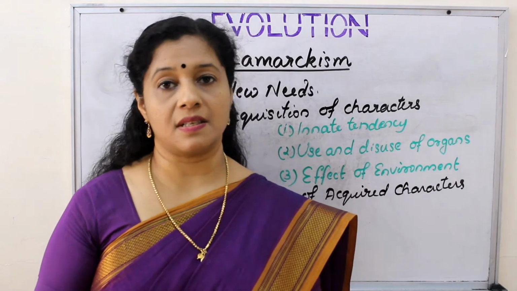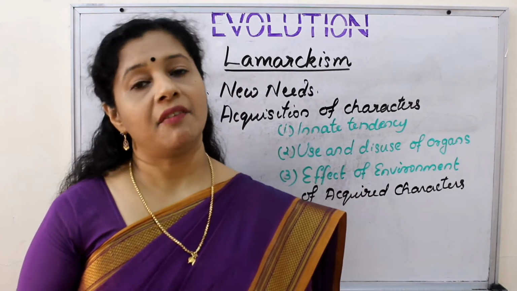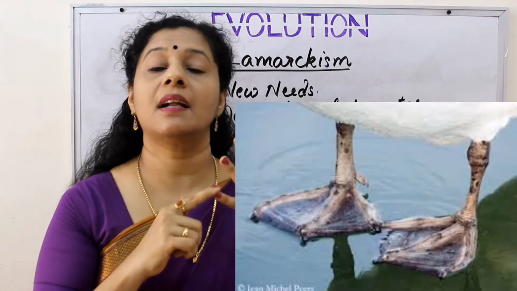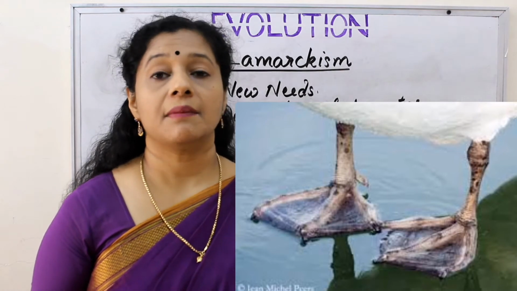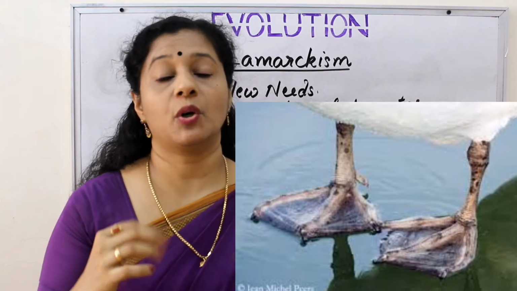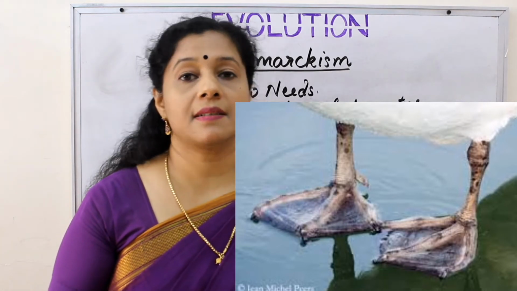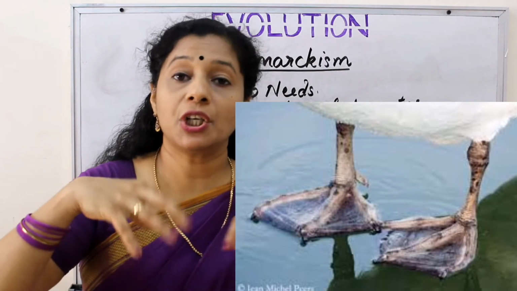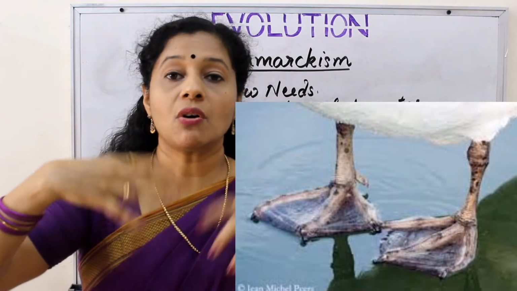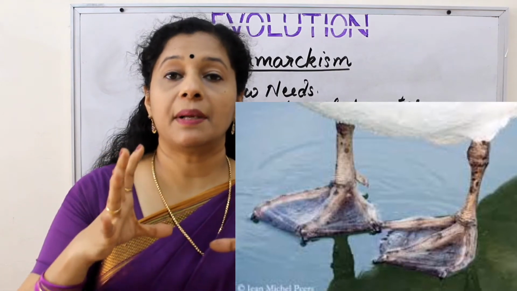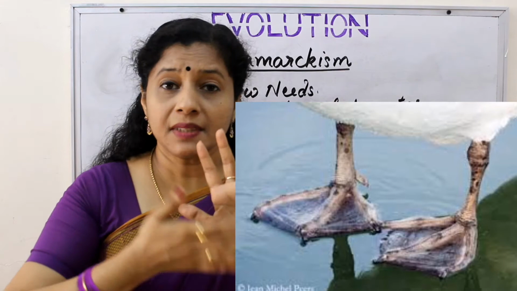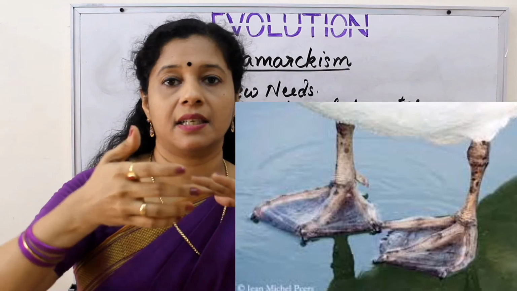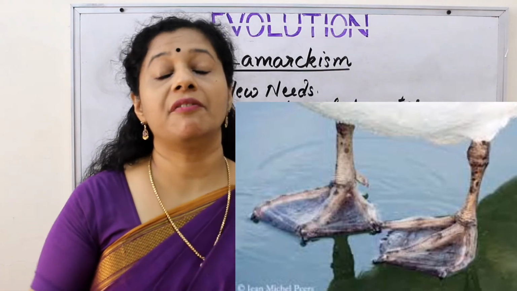Another example of this is the aquatic birds. We know aquatic birds like duck, if you see, they have a kind of skin in between their toes, right? It is helping them to row in the water or move in the water. So initially their ancestors were terrestrial. Once they started moving into water, they wanted to swim in order to avoid sinking. So once they kept on swimming using their limbs, what happened, their hind limbs especially? The bottom part of the hind limb became flat and some skin extended in between their toes, giving an appearance of webbed feet.